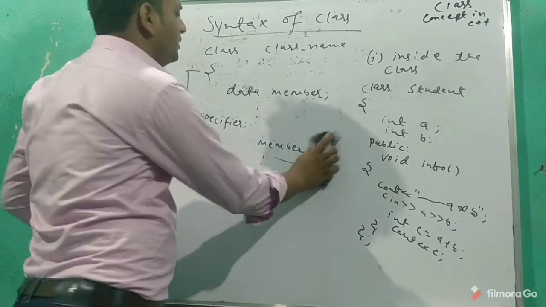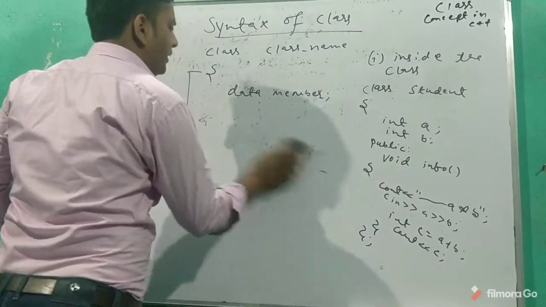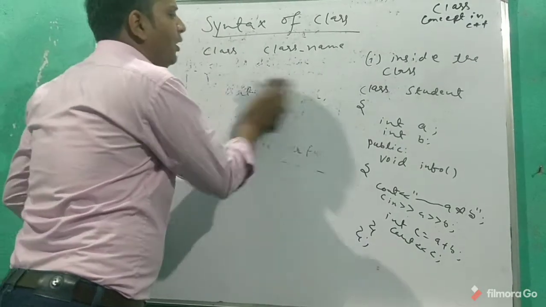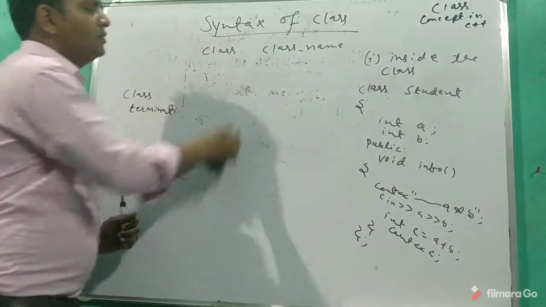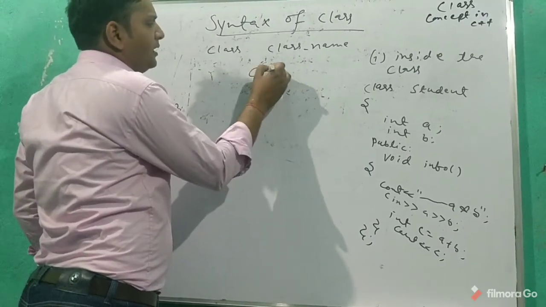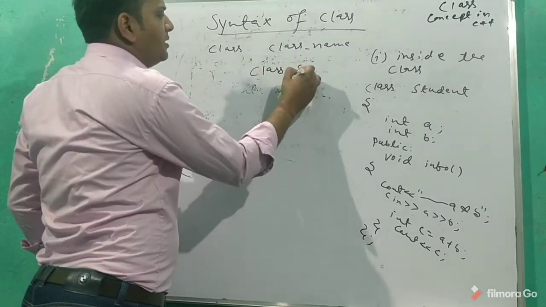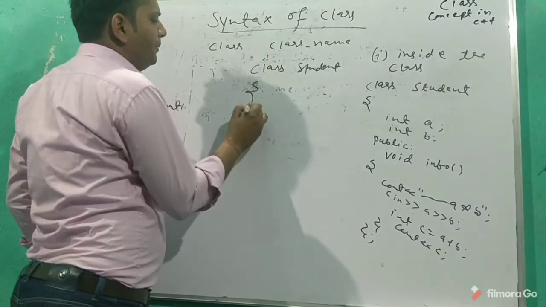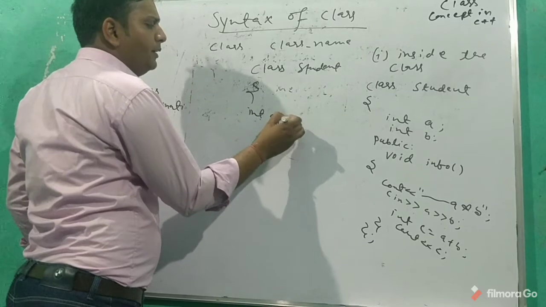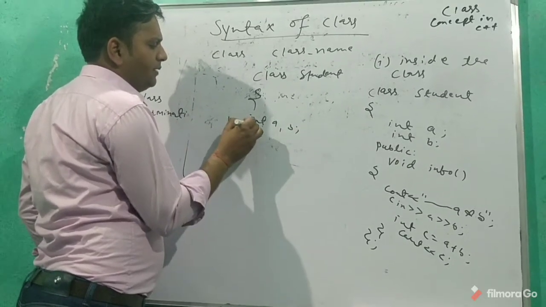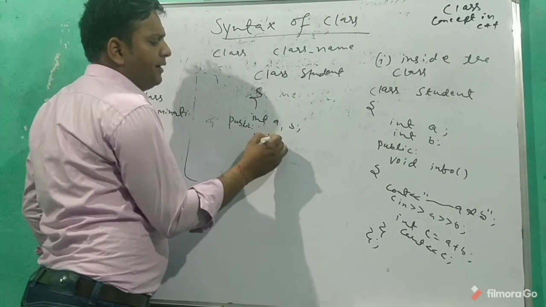Same with outside the class, I'm going to show you a small example. We already have a video on inside and outside, so you can go through that one also. Take the class name student, with data members int a and b. We have a public specifier and void info.